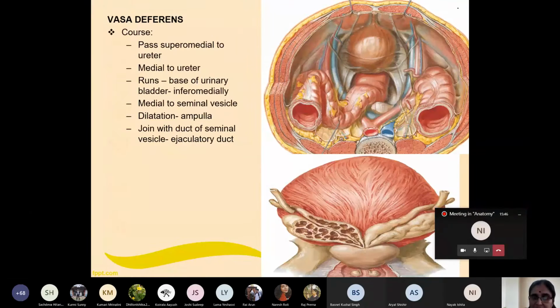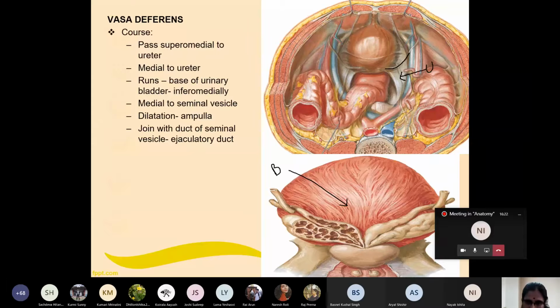Then here you can see, can you see this, all of you? This is the ureter. Then it crosses the ureter from superiorly, from lateral to medial, and lies in the base of the urinary bladder. This is which part of the urinary bladder? Base of the urinary bladder. At the base of the urinary bladder, it runs